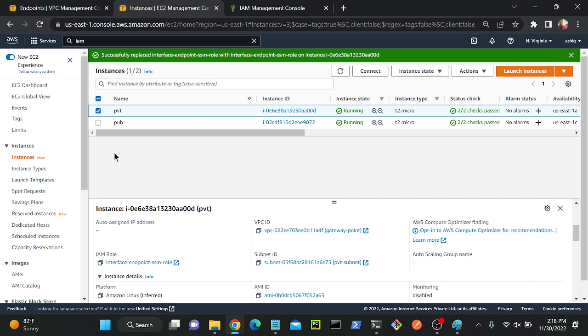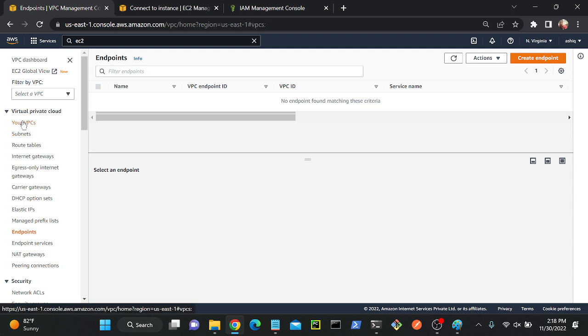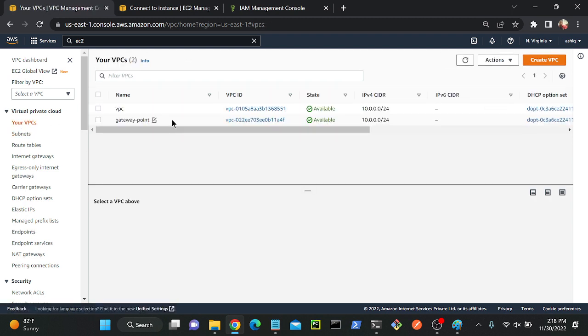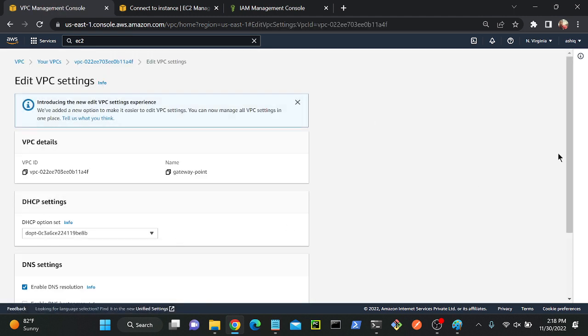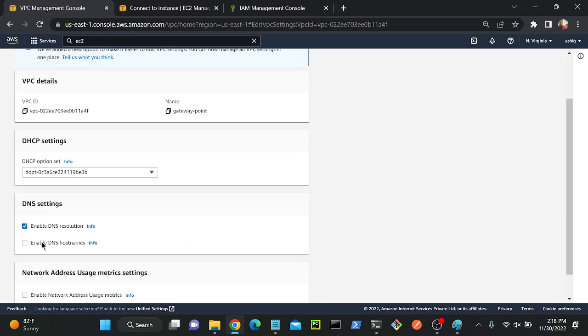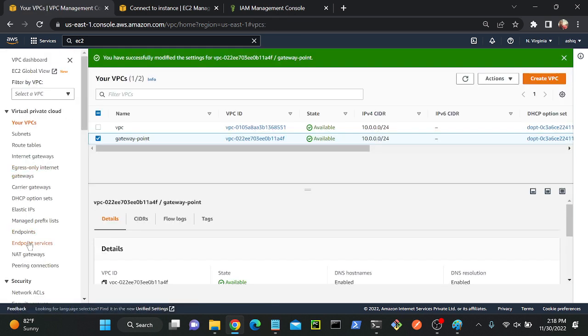So next, I'll create an interface endpoint. Okay. See, till now I'm not able to connect. You can see that session manager, I'm not able to connect. It is still in progress, but I'm not able to connect. Right. So to connect this instance, I'll go to my VPC. So let me go to VPC. I'll do one thing. I'll go to VPC settings. Let me just enable DNS hostnames. That's mandatory.